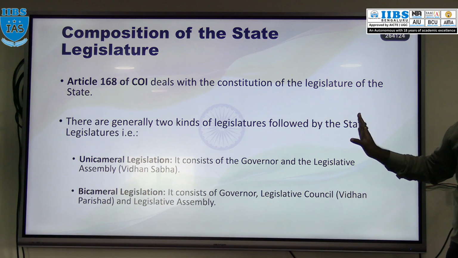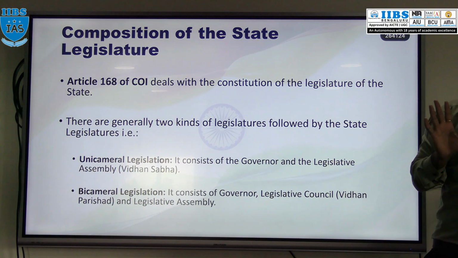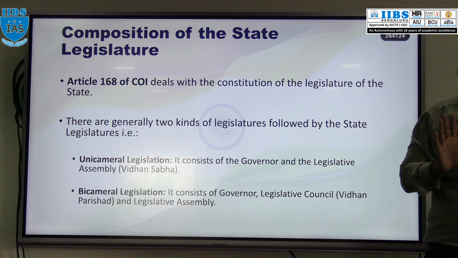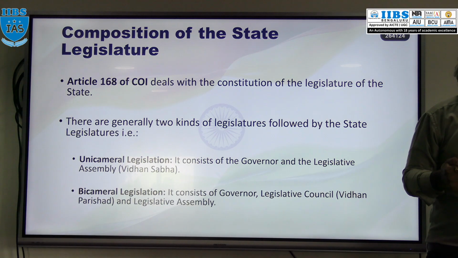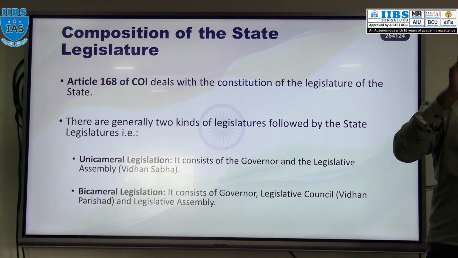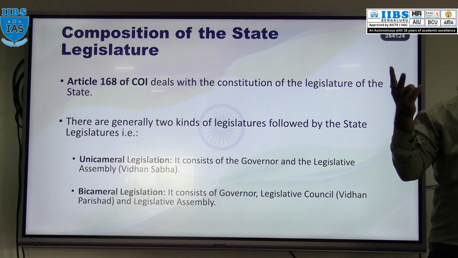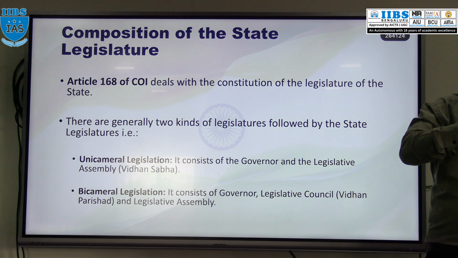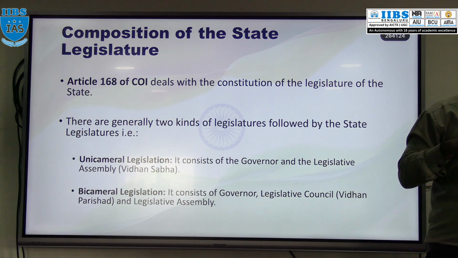We have unicameralism, which means a single house in the state legislature, the Vidhan Sabha or lower house. Or some states have bicameralism, which means they have both the legislative assembly and the legislative council, the Vidhan Sabha as well as the Vidhan Parishad.